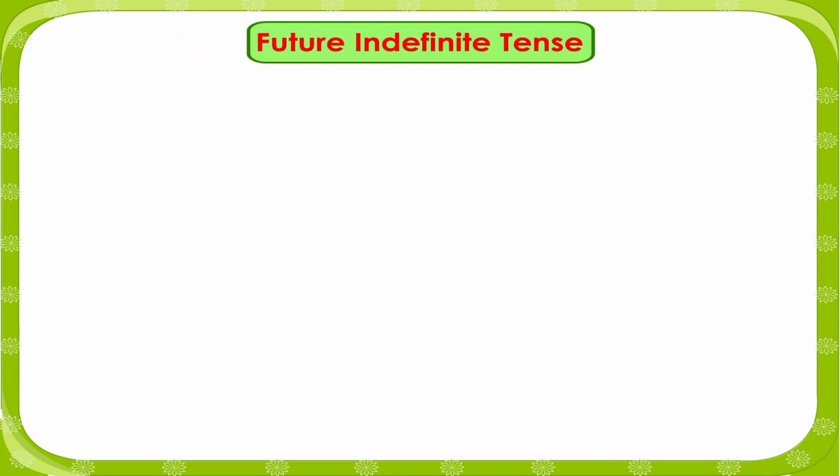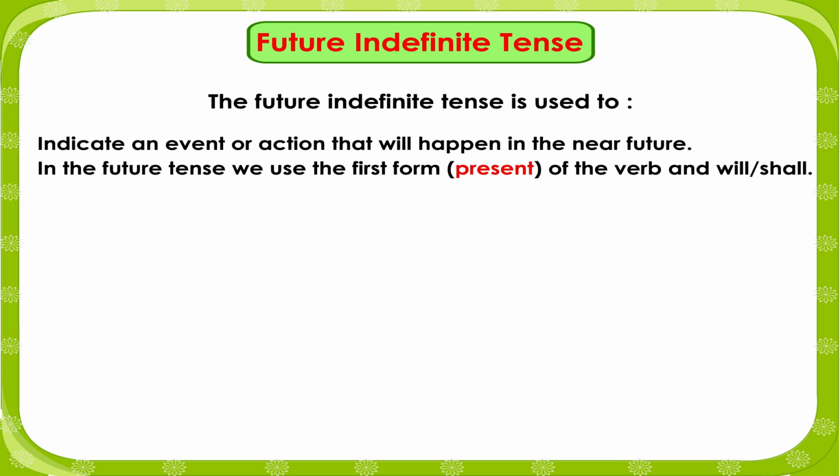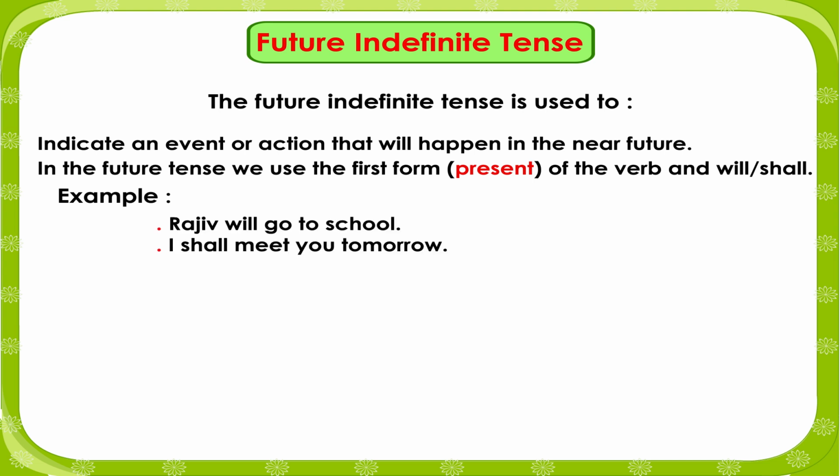Future indefinite tense. The future indefinite tense is used to indicate an event or action that will happen in the near future. In the future tense, we use the first form, present, of the verb with will or shall. Example: Rajiv will go to school. I shall meet you tomorrow. My friend will receive you at the airport.